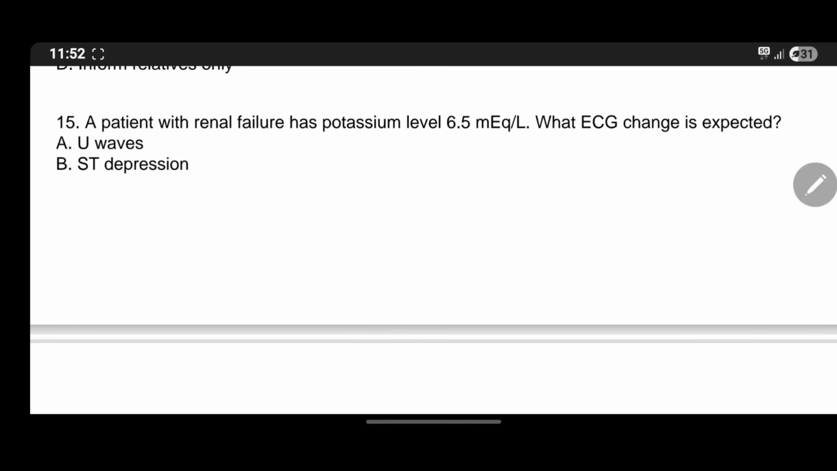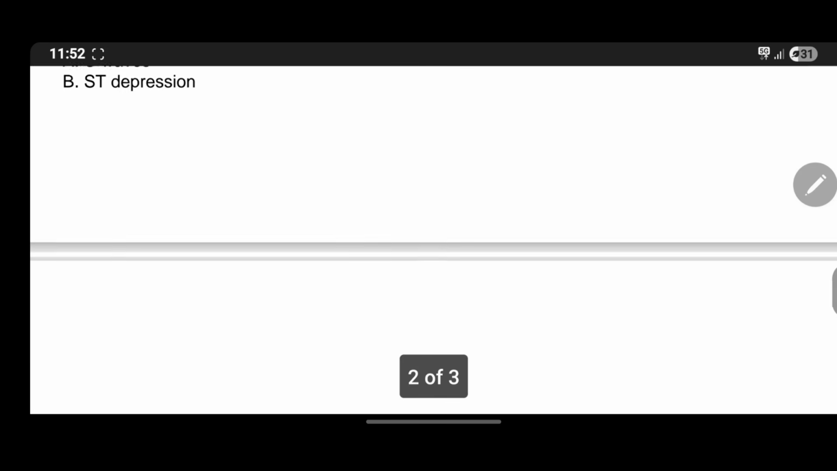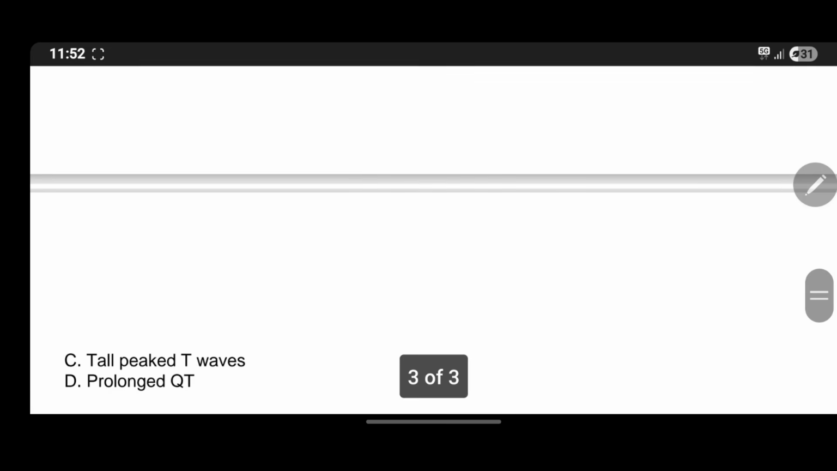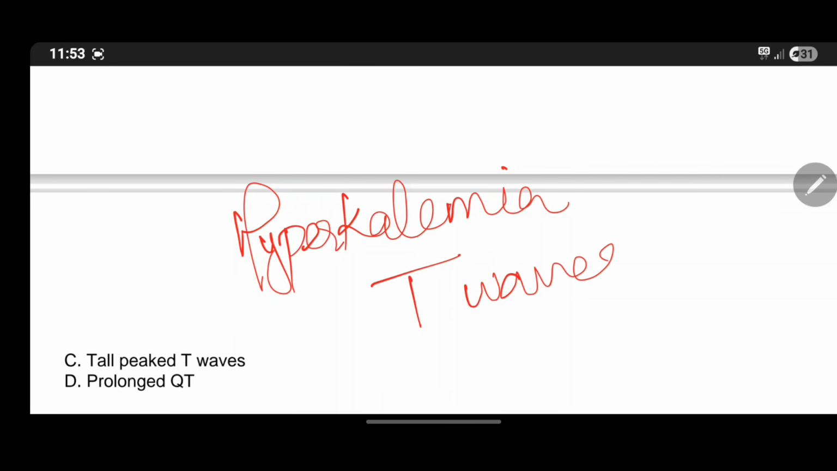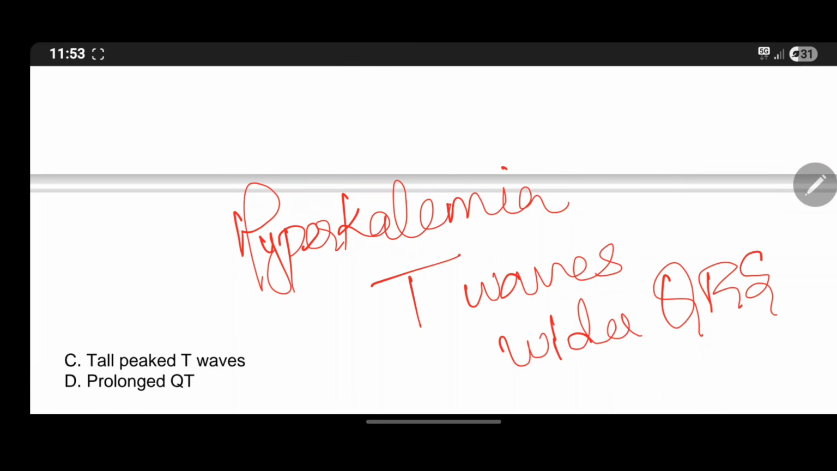A patient with renal failure has potassium level 6.5 milliequivalent per liter. What ECG changes are expected? A. U waves. B. ST depression. C. Tall peaked T waves. D. Prolonged QT waves. In case of hyperkalemia, the earliest sign is tall peaked T waves. Later we have wide QRS, and that will lead to cardiac arrest. So the answer is tall peaked T waves.